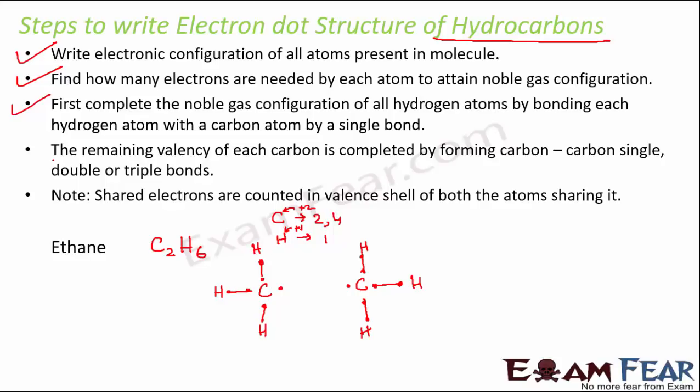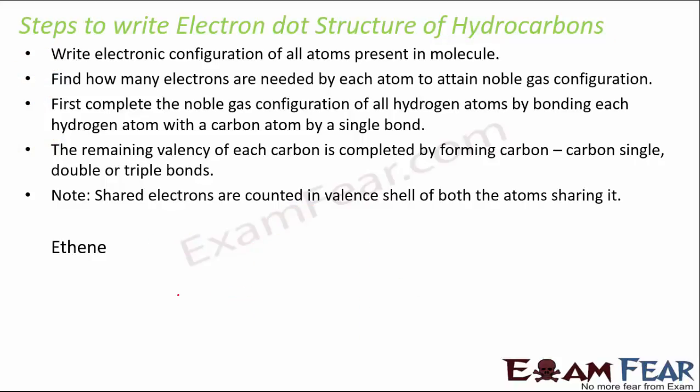is fulfilled. Now the remaining valency of each carbon is completed by a carbon-carbon single, double or triple bond. So now you see these 2 carbon, they are left with 1 electron, so we can form only a single bond. So in this fashion we can form the structure of ethane. So we have to note that the shared electrons are counted in the valence shell of both the atoms sharing it. So that's quite obvious. Now in a similar way, if we have to write the electron dot structure for ethene,